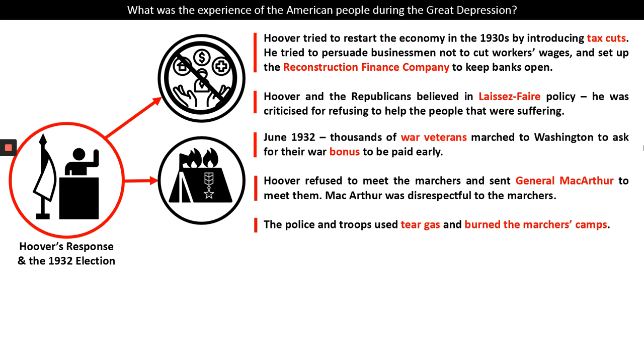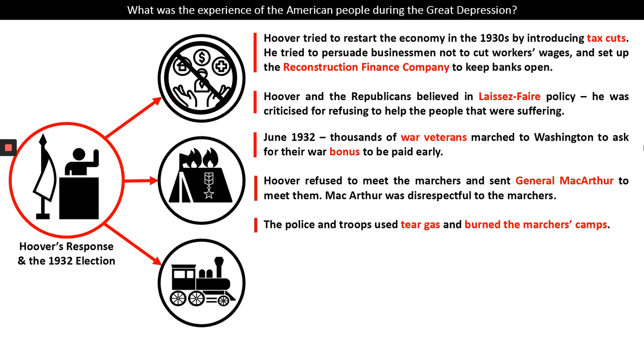Now, Hoover refused to meet these marchers, and he sent a man called General MacArthur out to meet them. MacArthur was incredibly disrespectful to the marchers, and he sent out police and troops who used tear gas and burned down their camps. This looked really bad, mistreating war veterans. Remember, America is generally quite a patriotic country, really value and respect people that have fought for them in the wars. This made Hoover and the Republicans look incredibly bad.